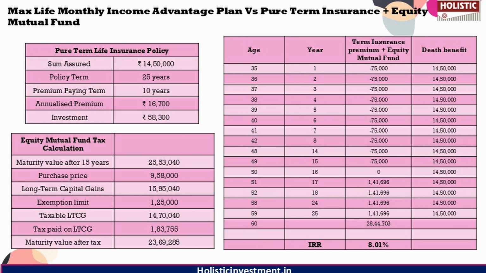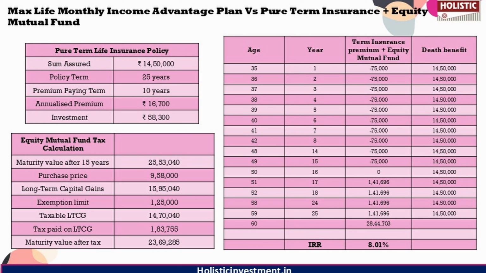So the accumulated equity mutual fund corpus is later transferred to an investment yielding 7% annually, serving as a source for regular withdrawals while ensuring a final lump sum withdrawal at maturity. So the pre-tax maturity value of the equity mutual fund investment reaches 25.53 lakhs. After the capital gains tax, the post-tax maturity value stands at 23.69 lakhs. So this corpus, when shifted to a 7% yielding investment, generates annual withdrawals similar to the annual income of the Max Life policy, followed by a full withdrawal at maturity.